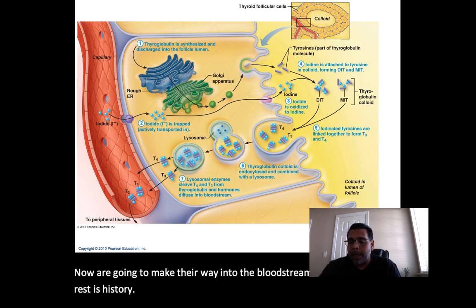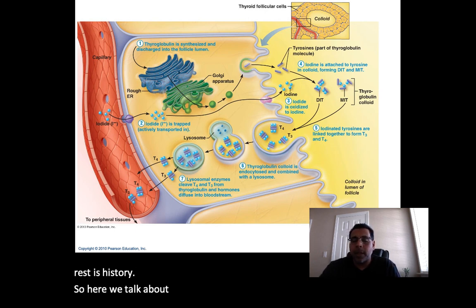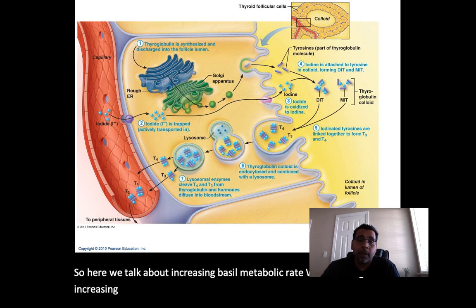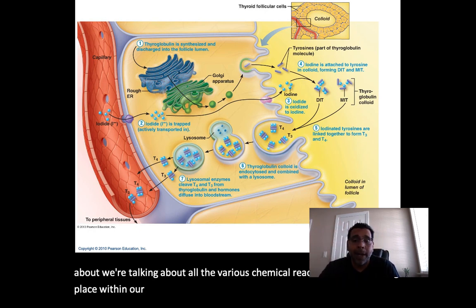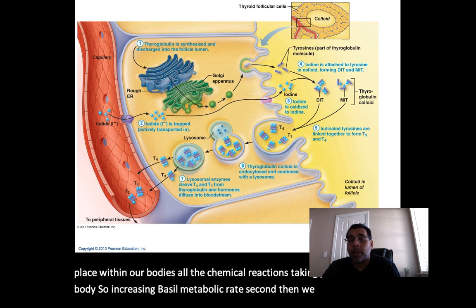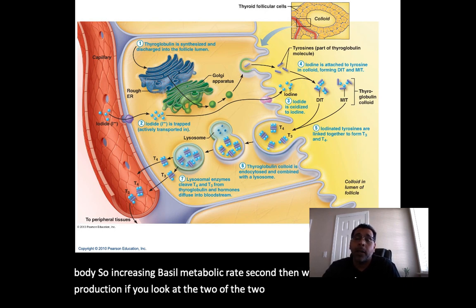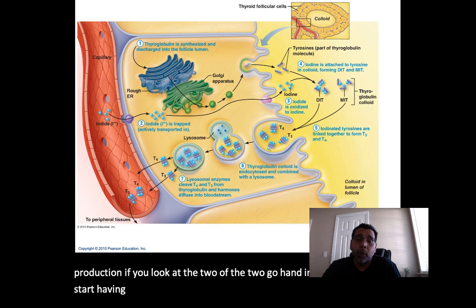So here we talk about increasing basal metabolic rate. We're talking increasing your metabolism, right? When we talk metabolism, what are we talking about? We're talking about all the various chemical reactions that are taking place within our bodies. So increasing basal metabolic rate. Second, then we said body heat production. The two go hand in hand. Whenever we start having more chemical reactions take place, what's one byproduct of the chemical reaction? Heat production. So heat production, you can see, is going to occur.